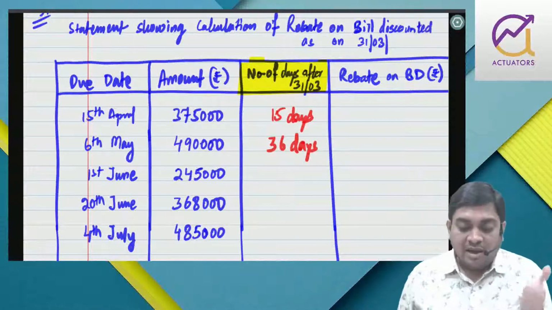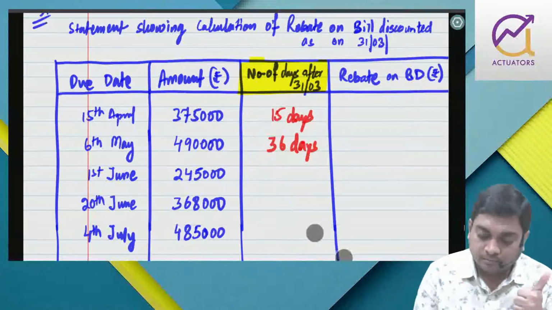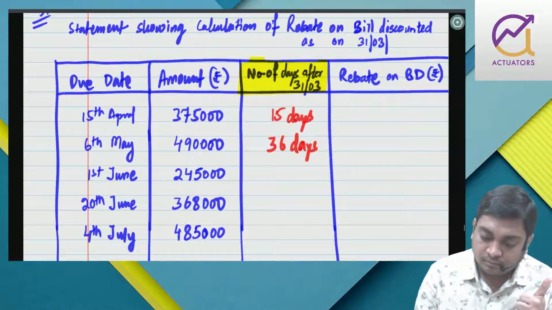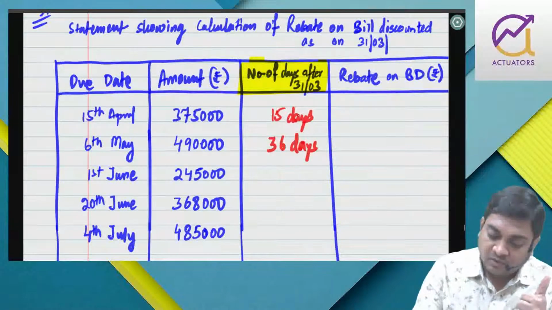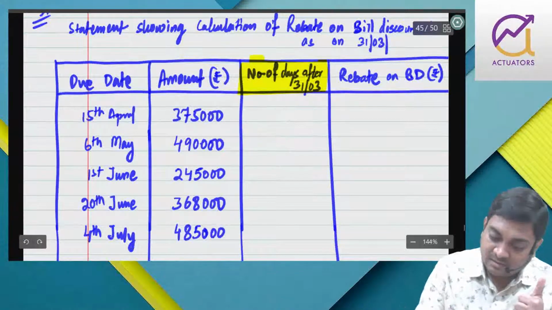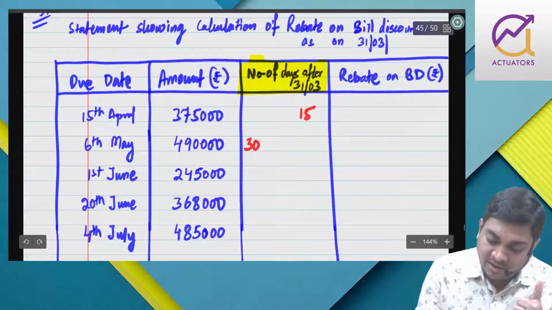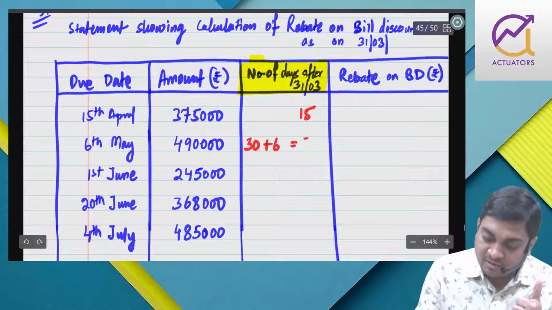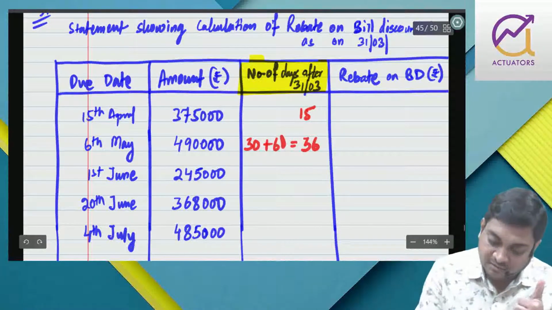For 1st June, April 30. So you can write like this: 15, April 30, so that comes to 36.